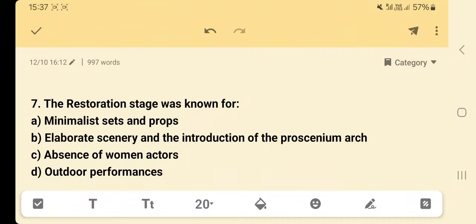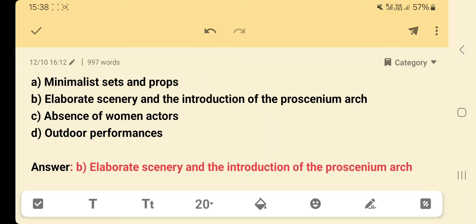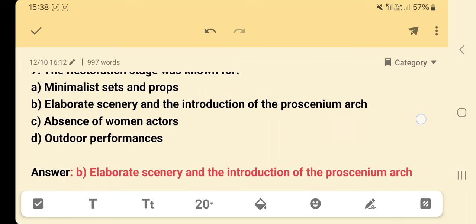The Restoration stage was known for: option A, minimalist sets and props; option B, elaborate scenery and the introduction of the proscenium arch; option C, absence of women actors; option D, outdoor performances. Answer: option B, elaborate scenery and the introduction of the proscenium arch.